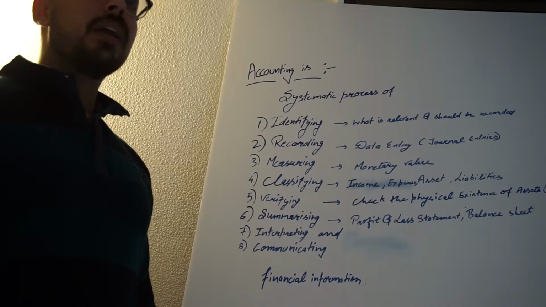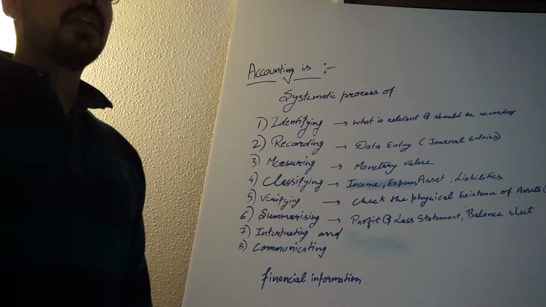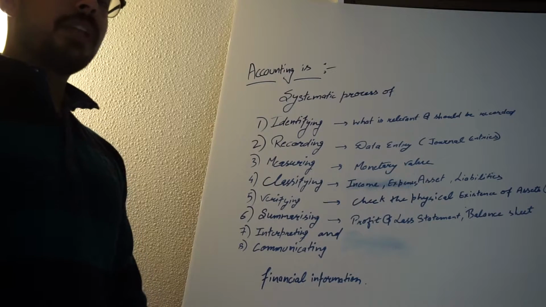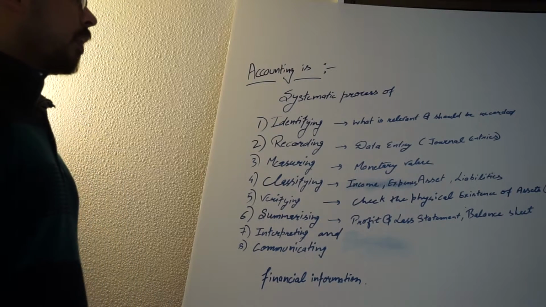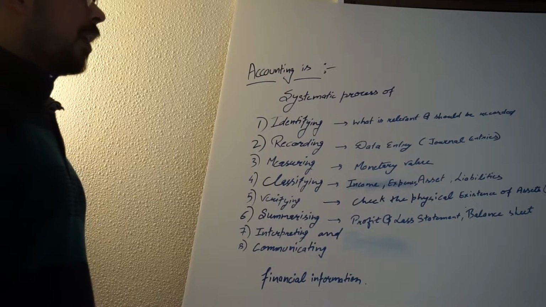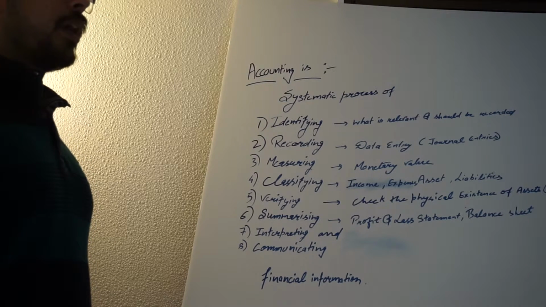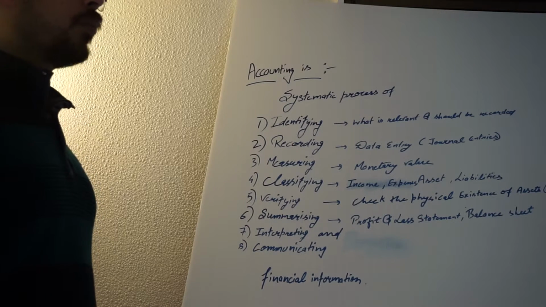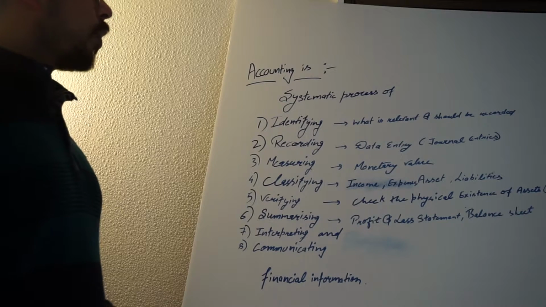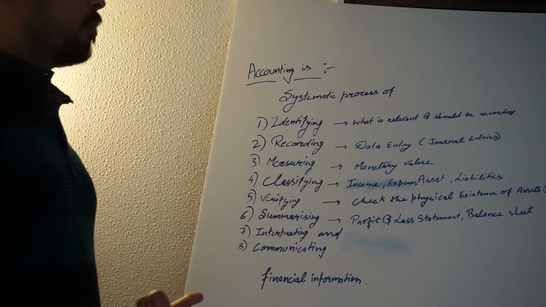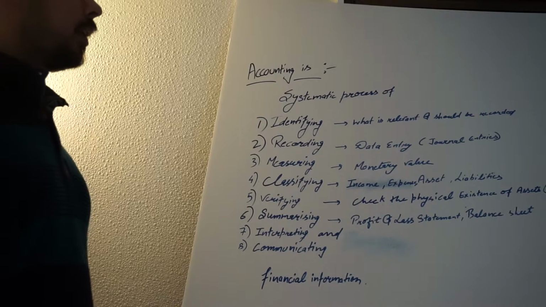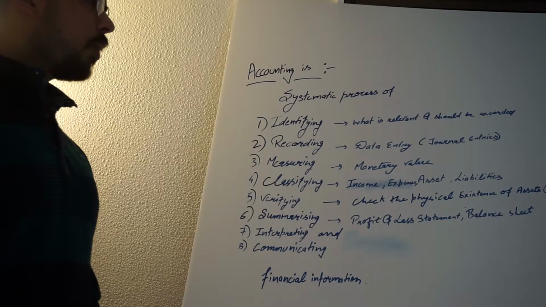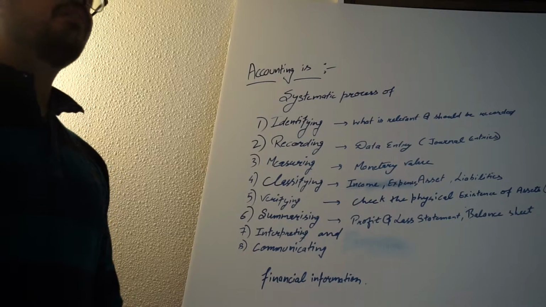We have to identify the transactions or the information which is relevant to accounting. So if the transaction or the information is irrelevant, we will not record that transaction. Recording is generally writing down the transactions which are happening so that we don't forget it. So we do the recording in accounting in the form of journal entries, or we can just say an entry at this stage.